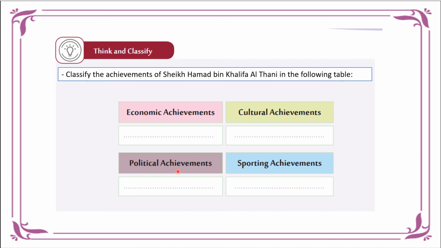Some of the political achievements of Qatar through the contribution of Sheikh Hamad was the establishment of the permanent constitution back in 2004 AD, and part of the sporting achievements attained during his reign was the right of Qatar to host the 2022 FIFA World Cup.